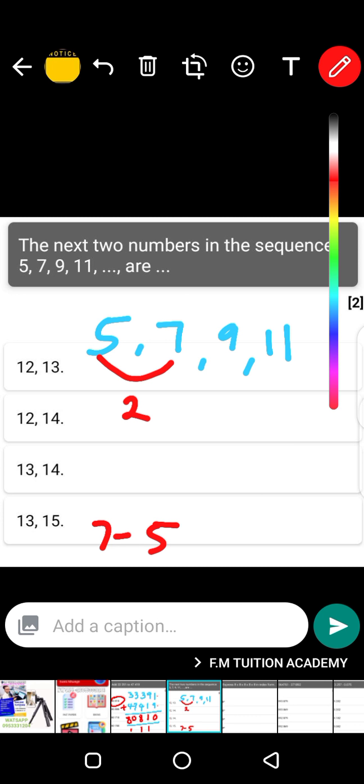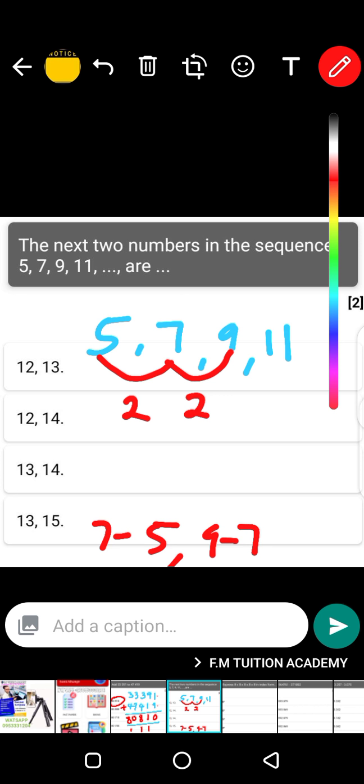And then the number difference from 7 to 9 is also 2, because 9 minus 7 is 2.